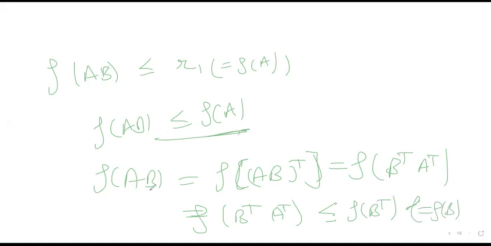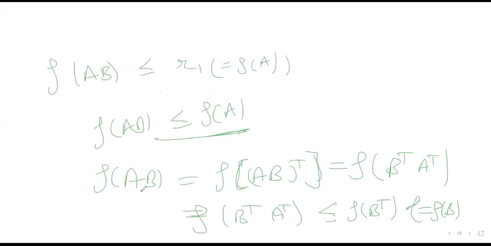So using all this, we can conclude that rank of AB is less than or equal to rank of B. What I did, I just changed the whole game. I needed B in the first place to use this theorem, because A is the first matrix. If I took the transpose, B came here. Then I said this is less than or equal to rank of B transpose, but rank of B transpose is equal to rank of B, right? Transpose doesn't change the rank of a matrix. So from this, we can conclude that rank of AB is less than or equal to rank of B.